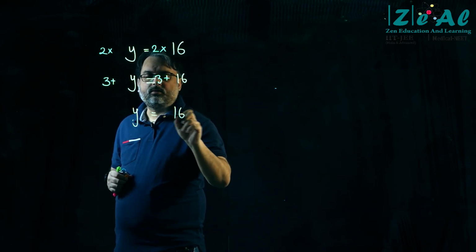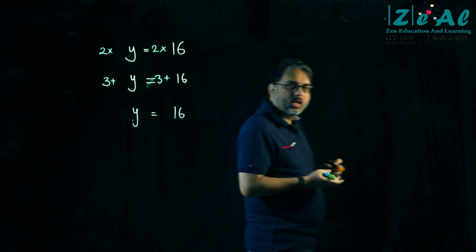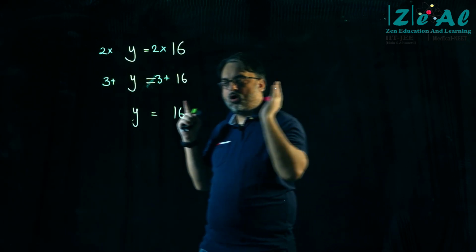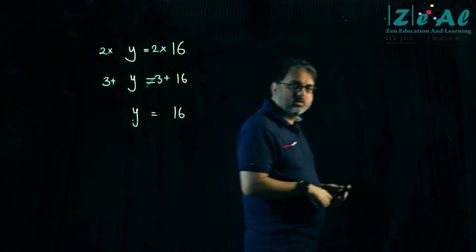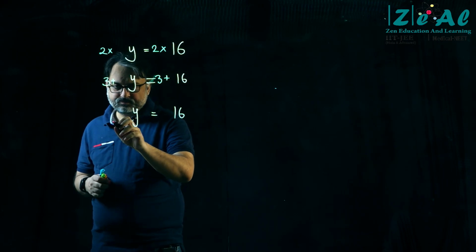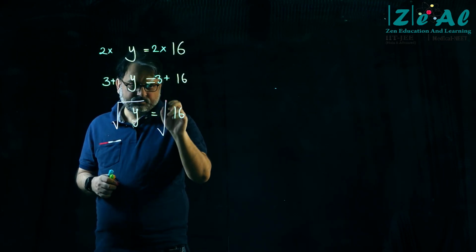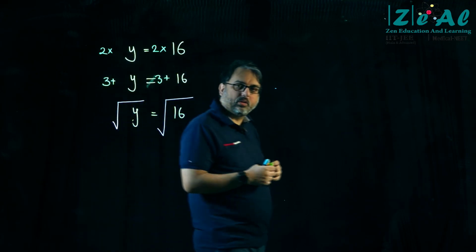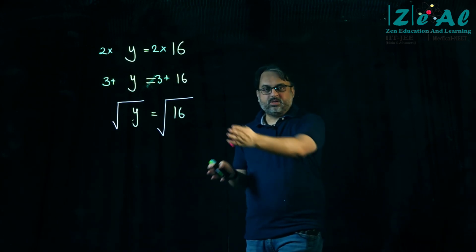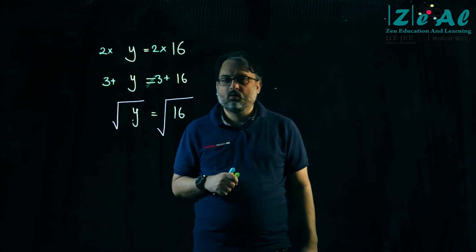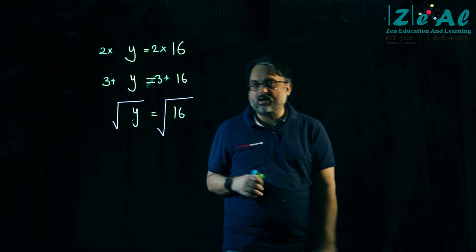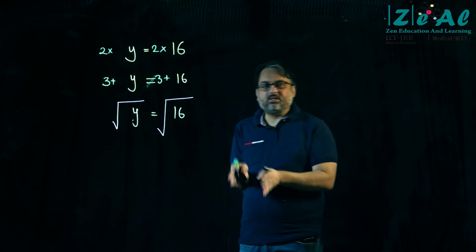Y is equal to 16. And now I want to carry out another operator on both sides of the equation. But this is a different operator. Will you agree with this? Does it make any difference to the equation? Have I changed the equation? No, I have not. The equation is still valid.